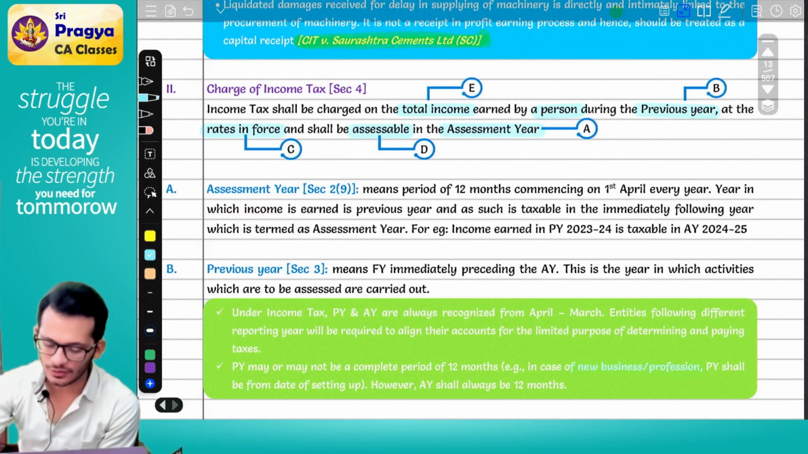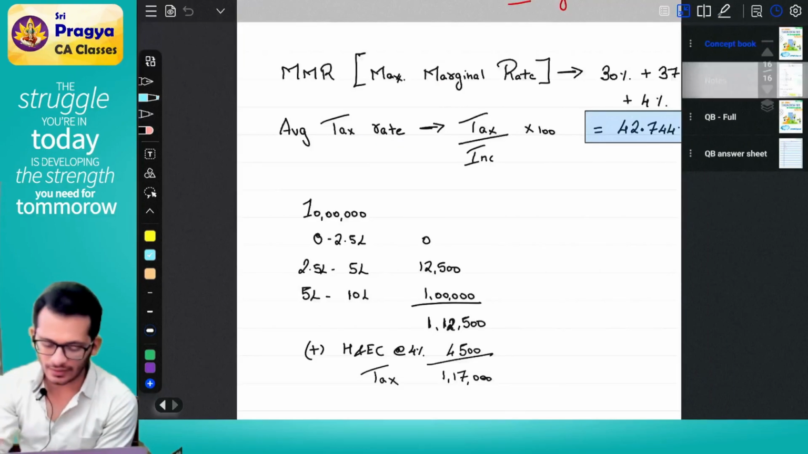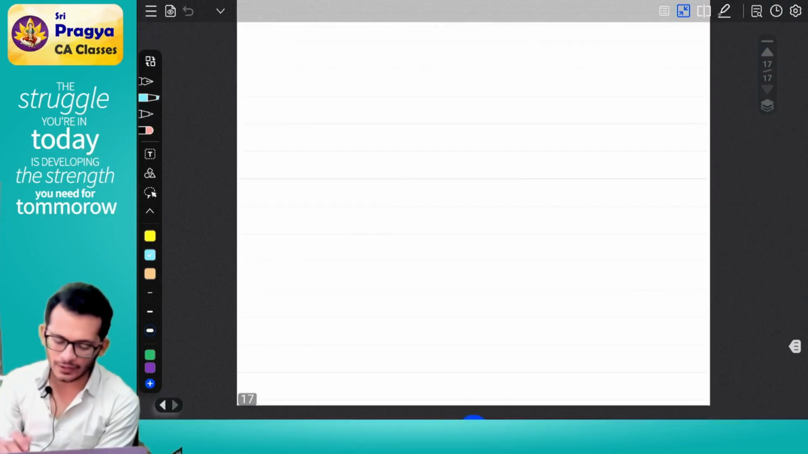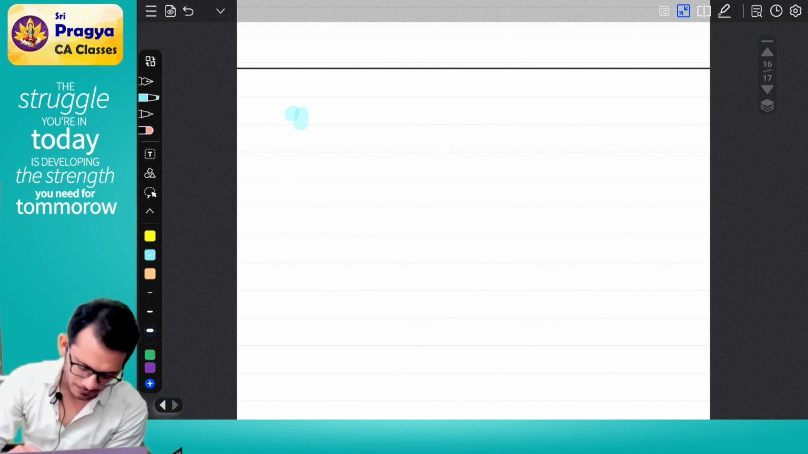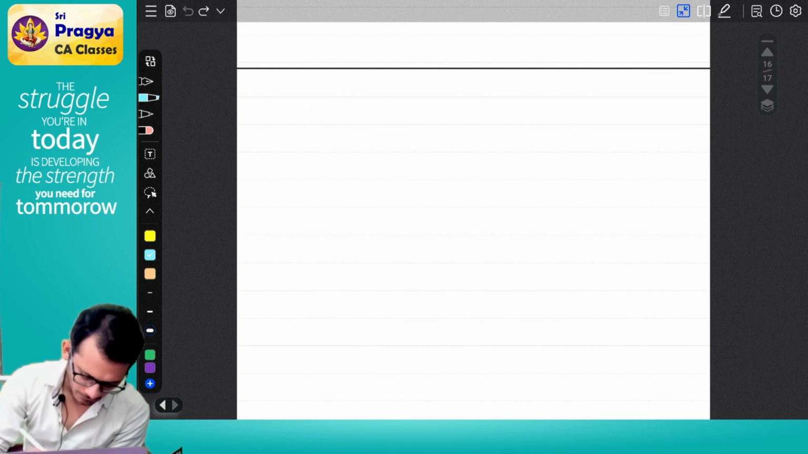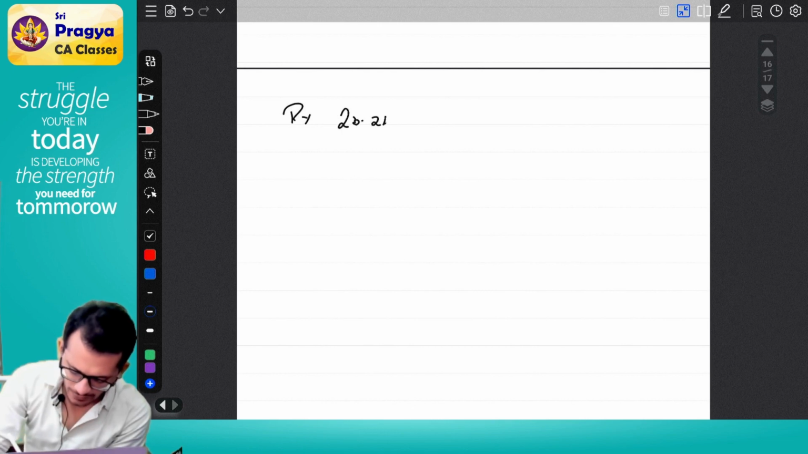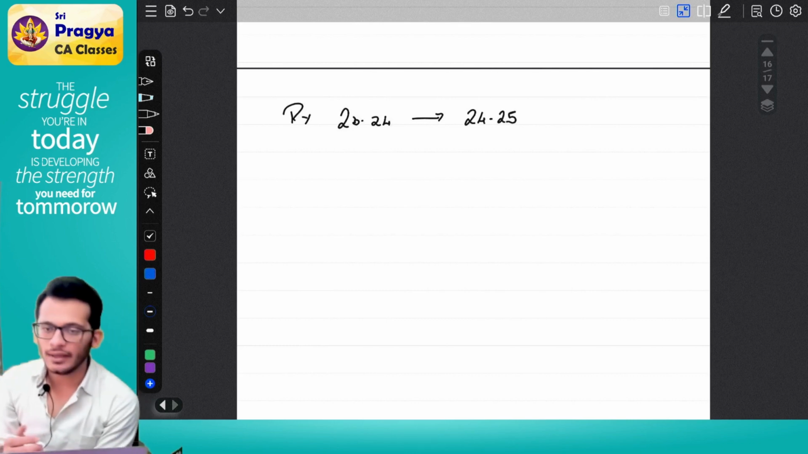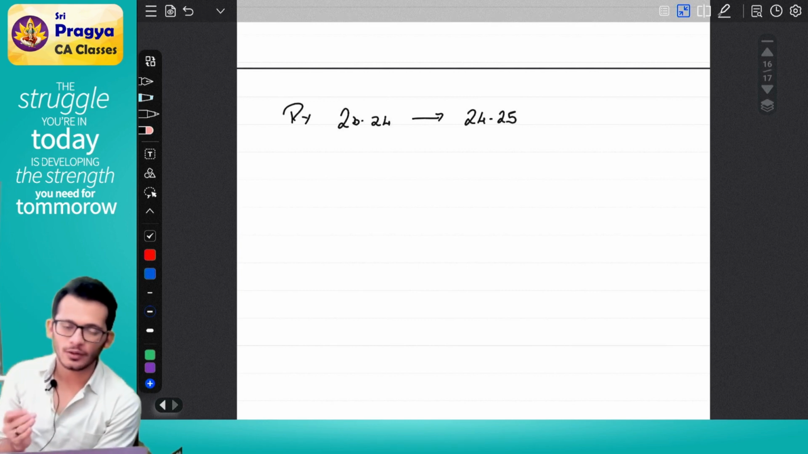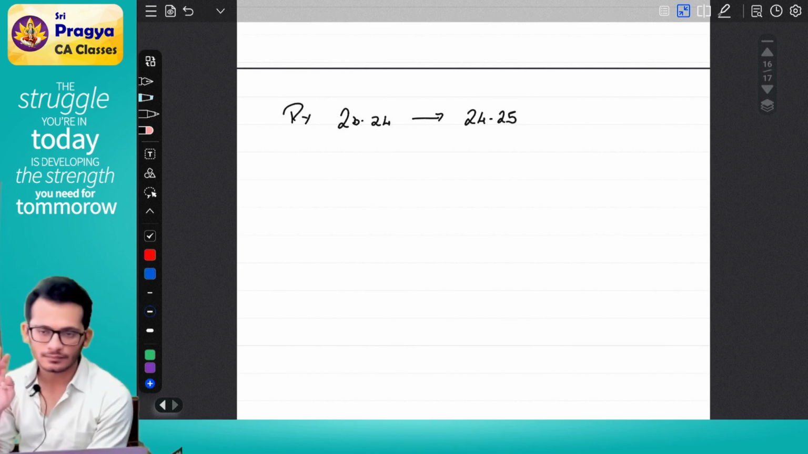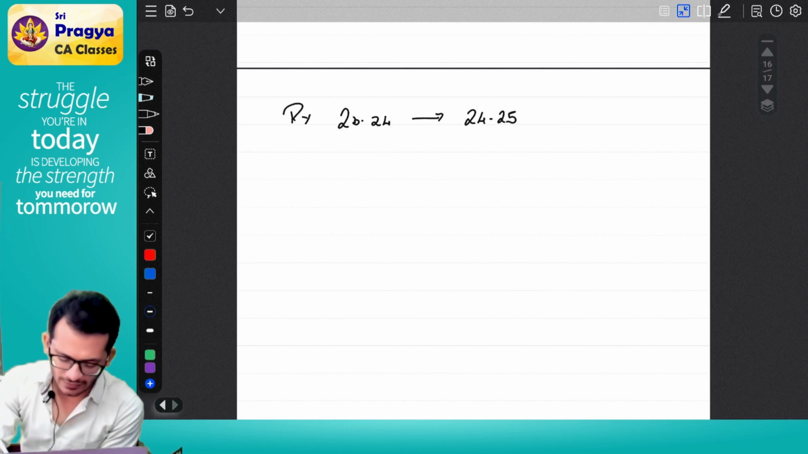Now what has happened is they are coming and saying, Rahul, I know generally you want me to pay tax of 23-24 in 24-25. But think about it, I earned income in 23-24 and you're asking me to pay tax in 24-25. Rahul, what if I'm not even there in 24-25? There could be a possibility, because there is a time gap.